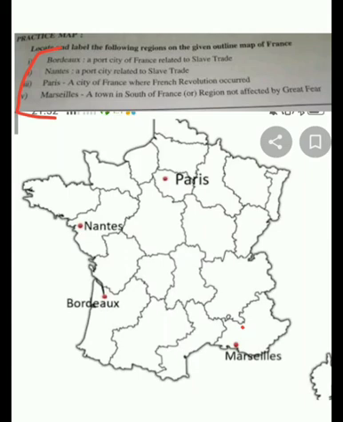First of all, we need to understand what kind of question is asked. Whether the question is asked directly, such as mark Paris on the map of France, or mark Nantes, Bordeaux, Marseille. Or it can be indirect also, where you have to see what the answer of the question is, such as a port city in France related to slave trade.